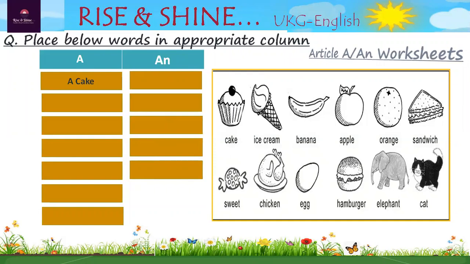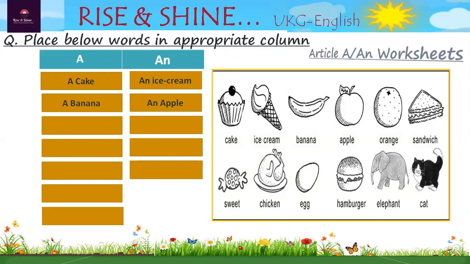Next is ice cream. I-C-E-C-R-E-A-M. Ice cream. I is vowel. So it goes below an. Next is banana. B is consonant. So it must be a banana. So it is below a column. Next, apple. Starting sound is A. A is vowel. So it is an apple. So right below an.